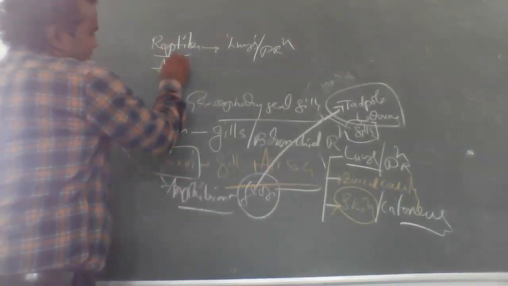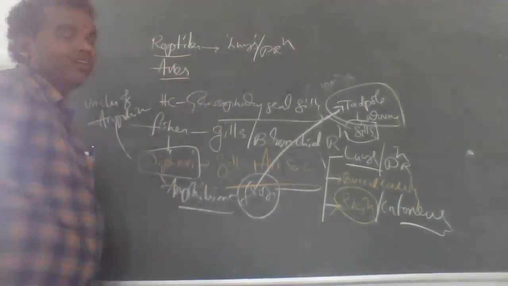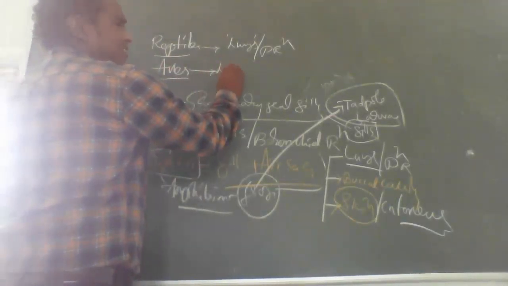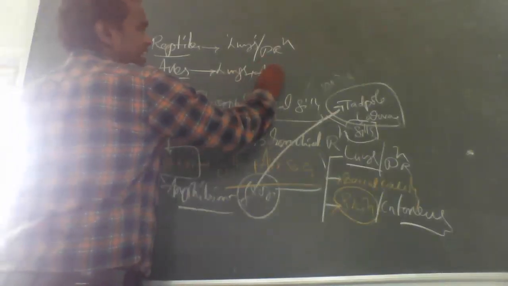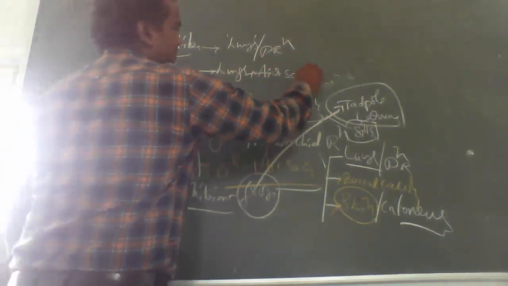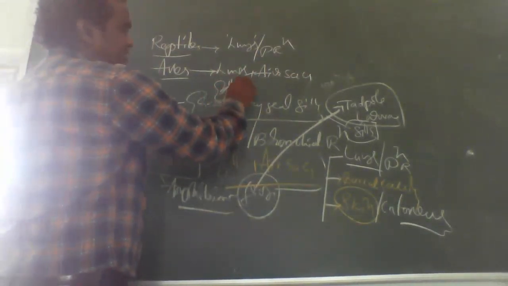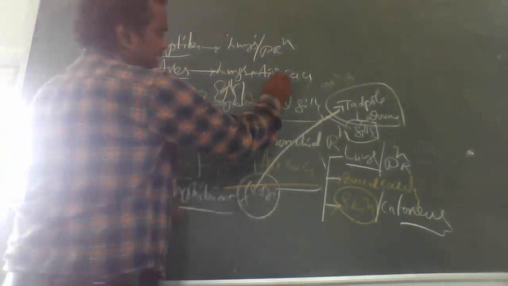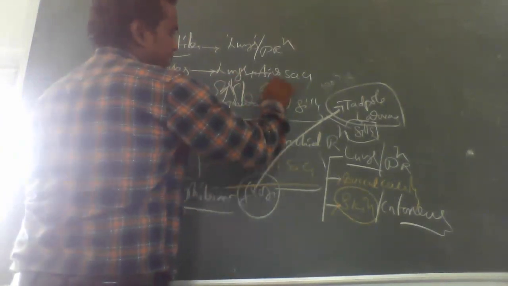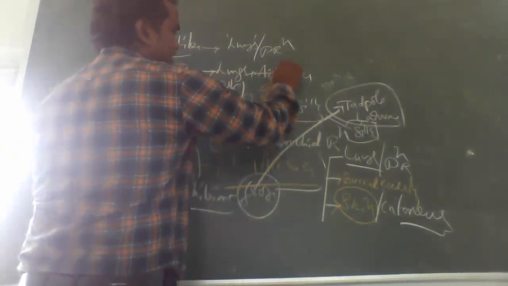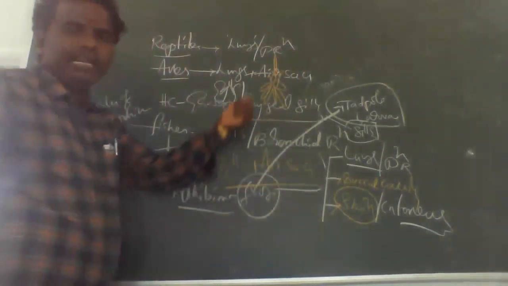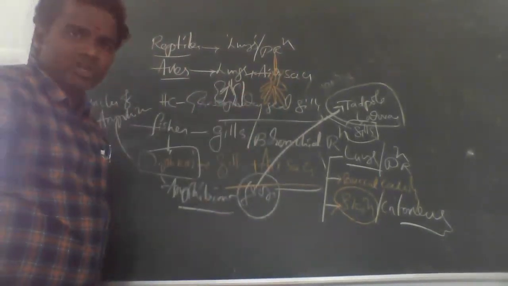And aves, birds, we have already given. Birds contain lungs, and air sacs are also present. Nine air sacs are there in birds, already given in the previous semester.